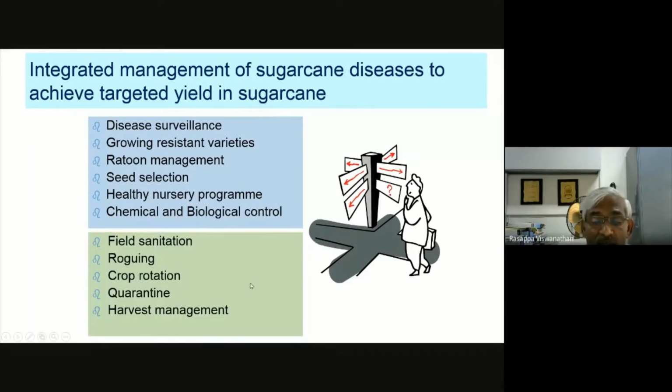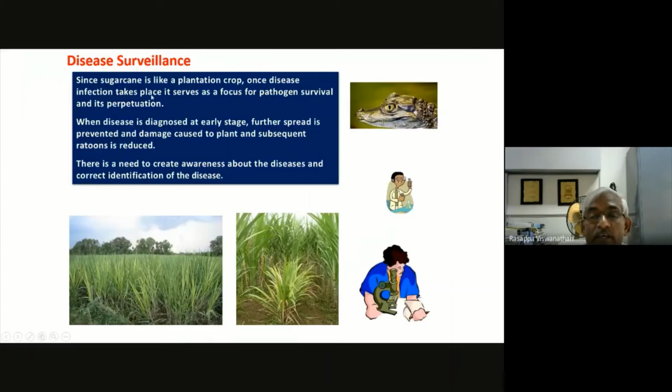The other things are the agronomical management you have to do, like field sanitation, roguing, crop rotation, and harvest management. These are the issues we have to address under field conditions. Surveillance is very, very important. The person involved in it should be able to clearly distinguish between abiotic stress like deficiency and grassy shoot, between grassy shoot and smut, and between YLD and other chlorosis.